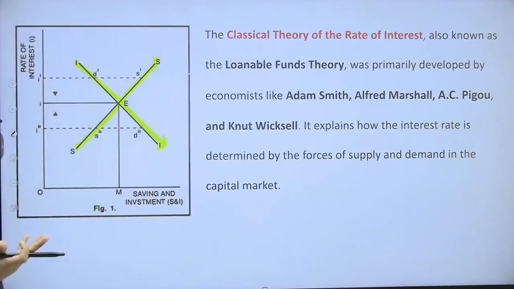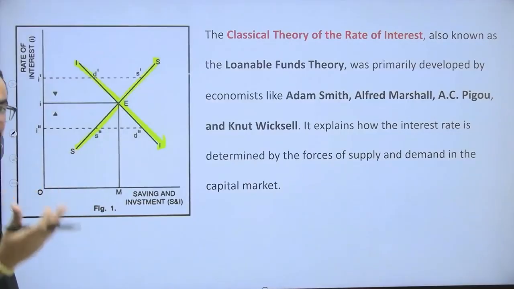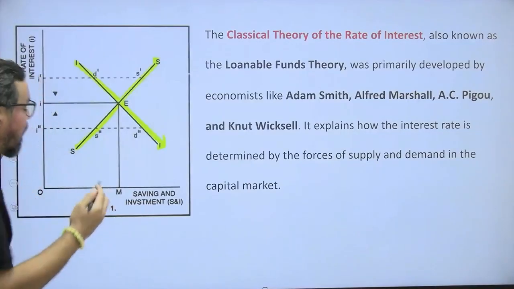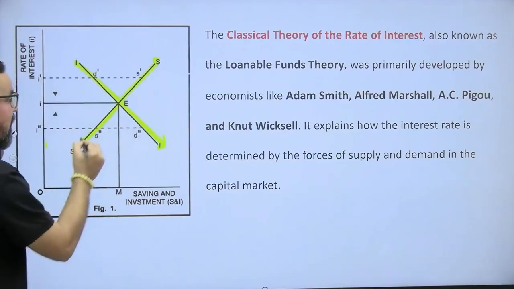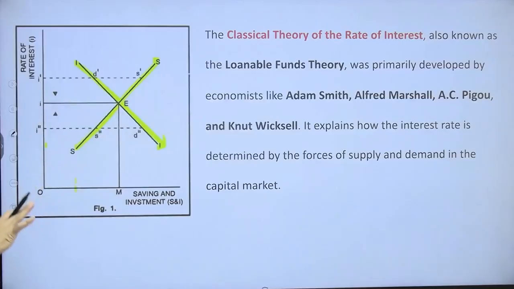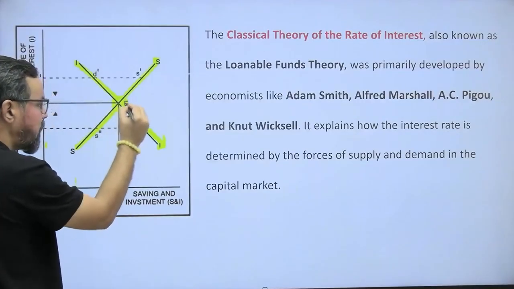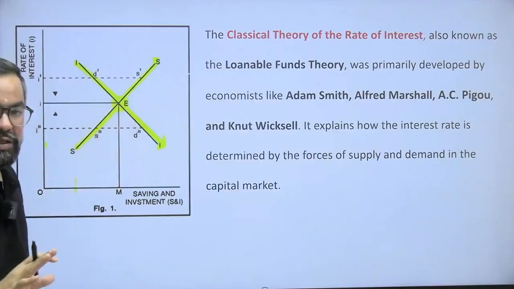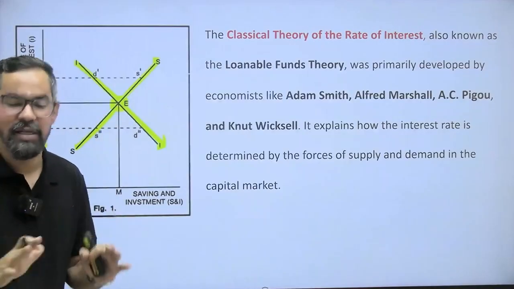And savers always want to save or invest more at a higher rate. So when the rate of interest is this, they are investing less; when the rate of interest is this, they are investing more. That is similar to your demand and supply. The intersection point is called equilibrium, and that is the market interest rate. This is the way we generally determine the interest rate in the market.